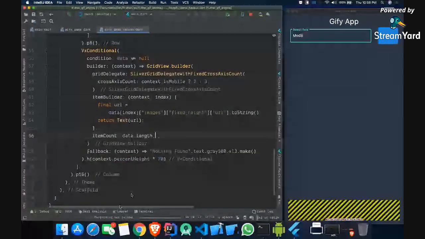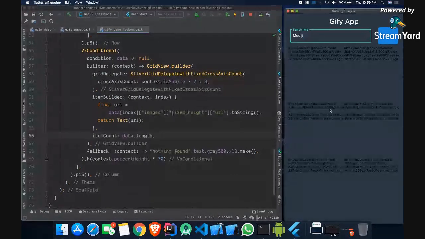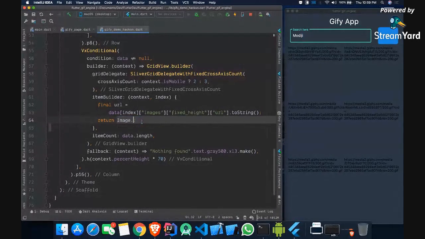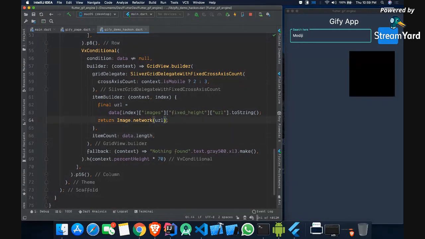And now if I do a hot reload, you can see we got this URL now everywhere, this text. Now what we have to do, rather than this text, we want to replace it with image.network, and then we can pass the URL. Now if you just refresh it a little bit, you can see we got this, right?